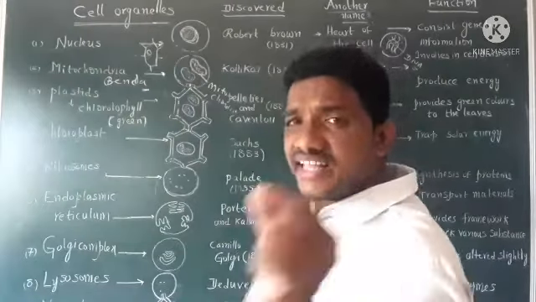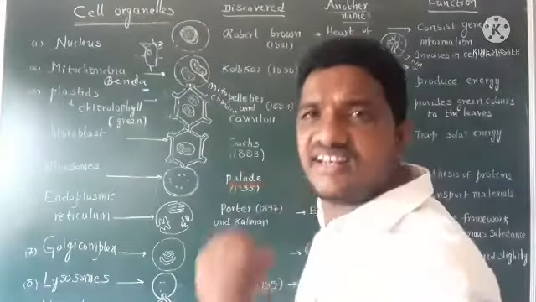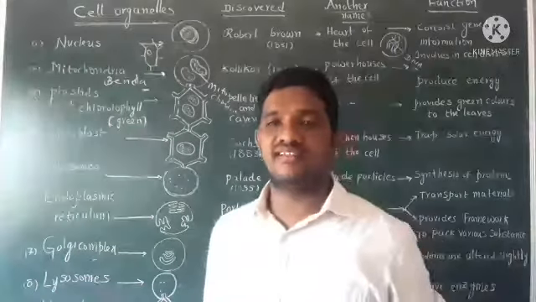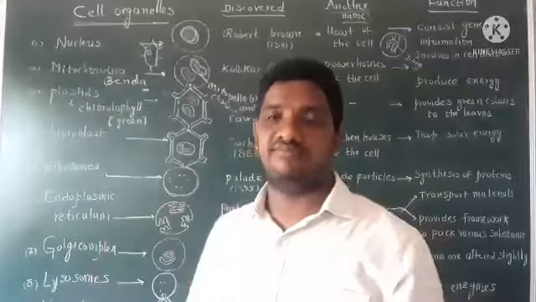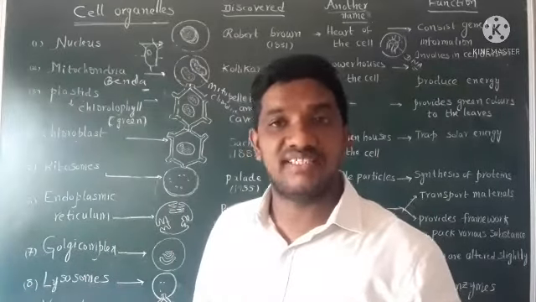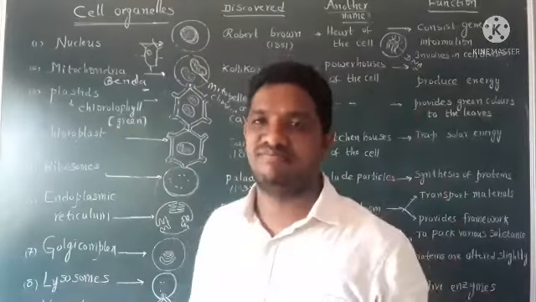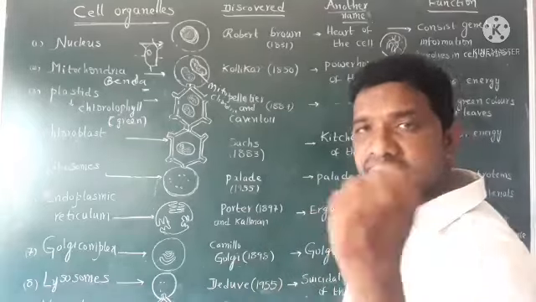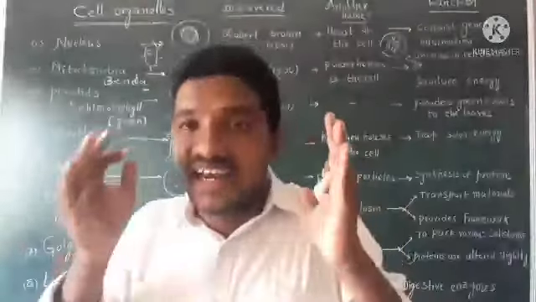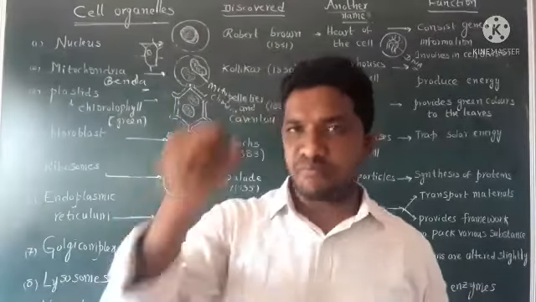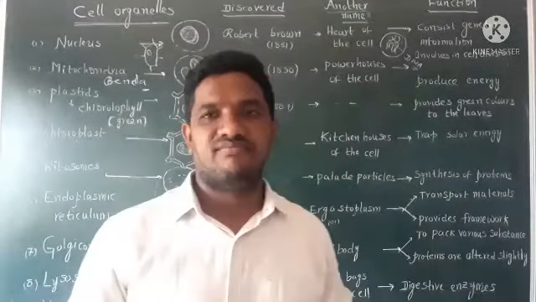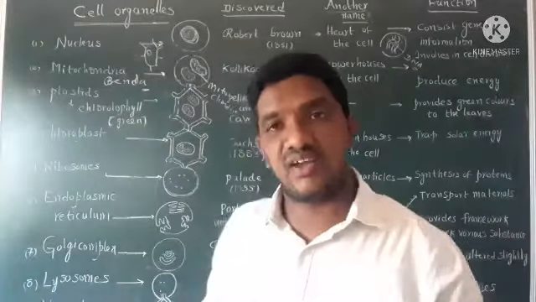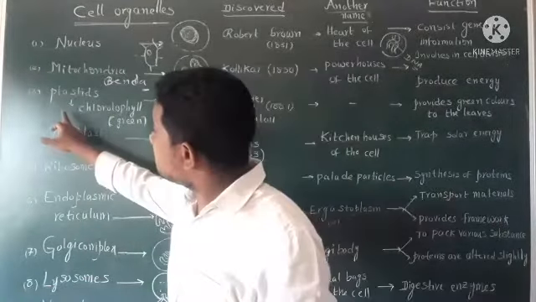Next one. What is the another name of mitochondria? Powerhouses of the cell. Why is it called powerhouses of the cell? It produces energy. So it is called powerhouses of the cell. Next one. What is the main function of mitochondria? It produces energy inside the cell. This is about mitochondria.